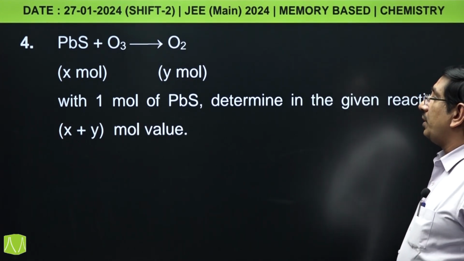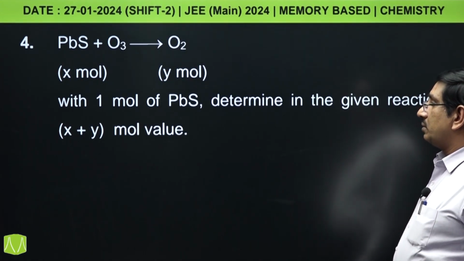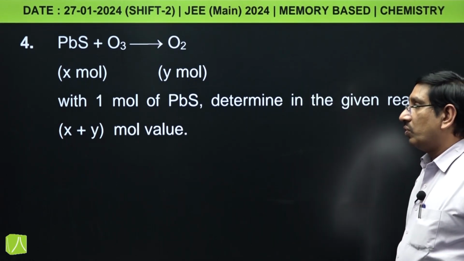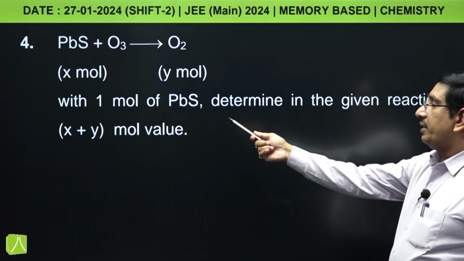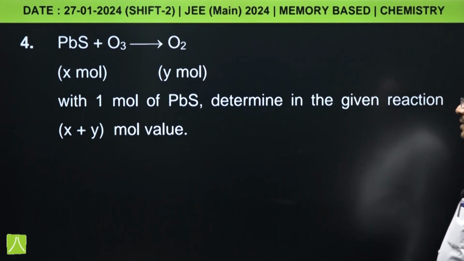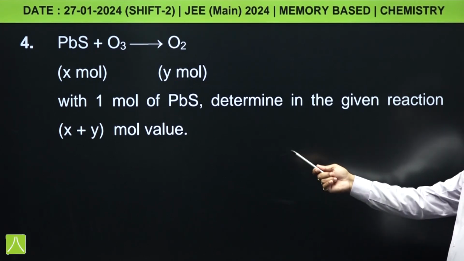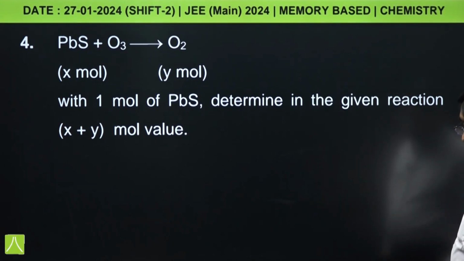Next, PbS plus O3 gives O2. In this, X moles of PbS is giving Y moles of O2. Here it is given that 1 mole of PbS determine in the given reaction. That is X plus Y value we have to determine. X value it is already given, it is 1 mole. Then we have to